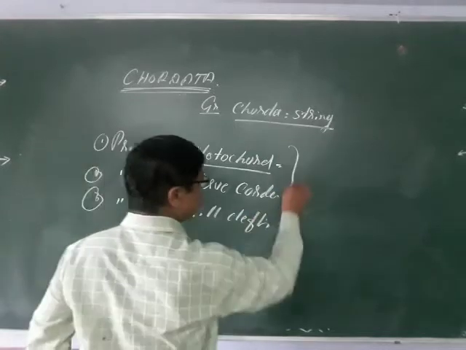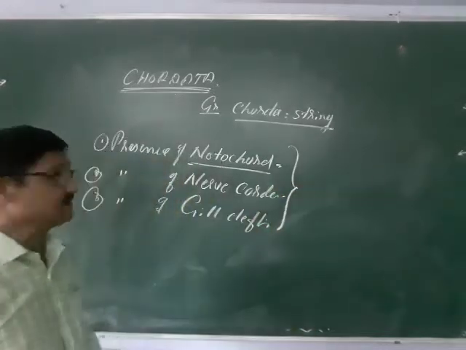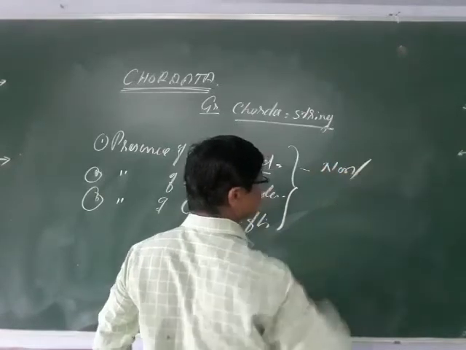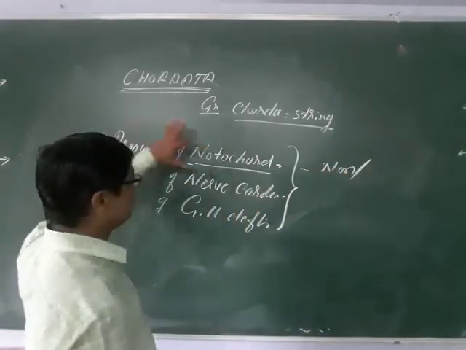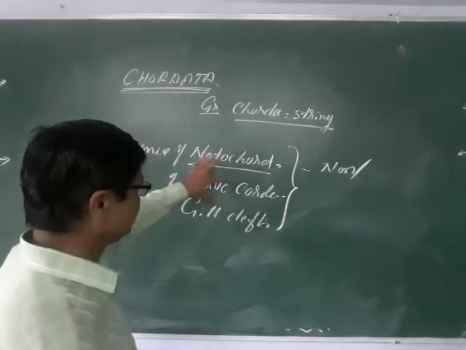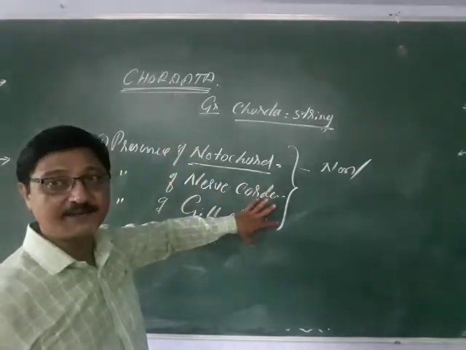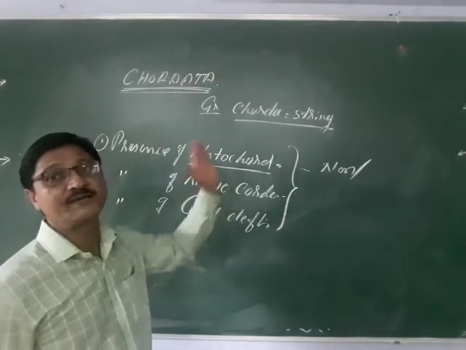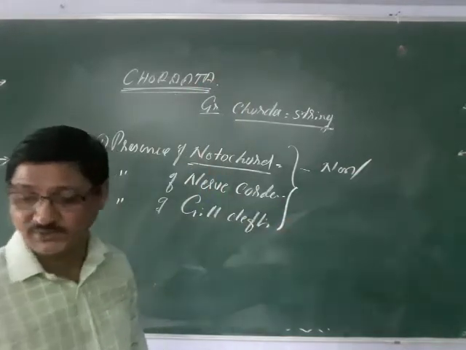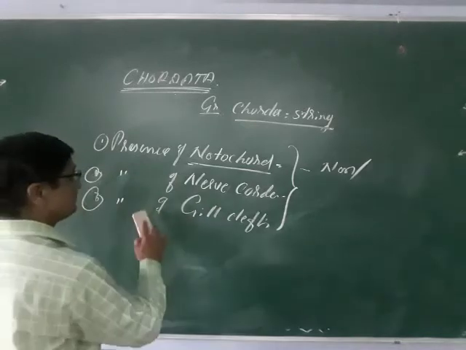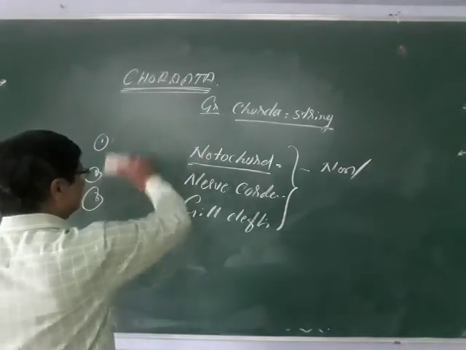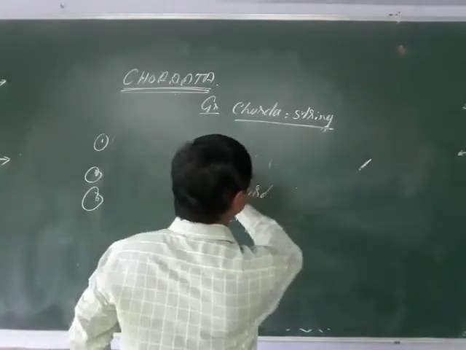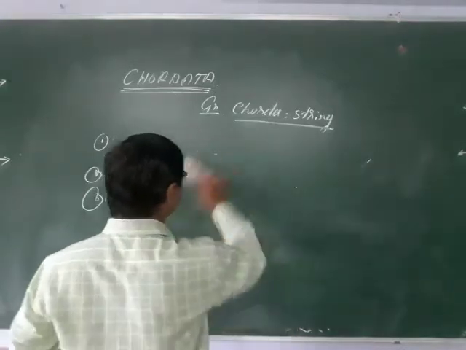So these are the three important characteristics which are absent in non-chordates. Non means absent. So presence of notochord, nerve cord and gill clefts are the characteristic features of chordata, and these are totally absent in the non-chordates. In other terms, absence of notochord, nerve cord and gill clefts indicates non-chordates.